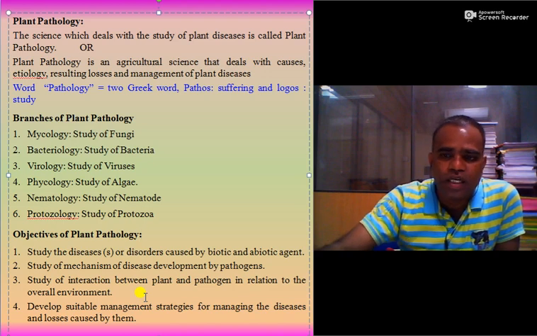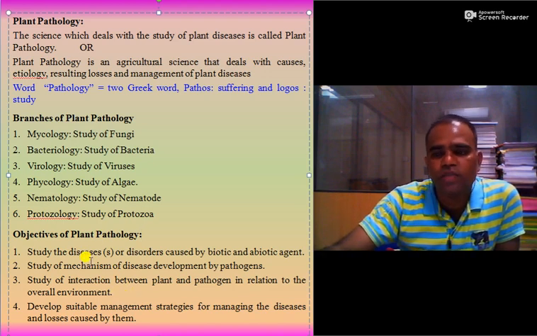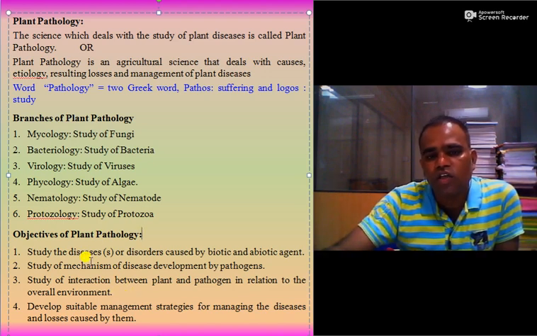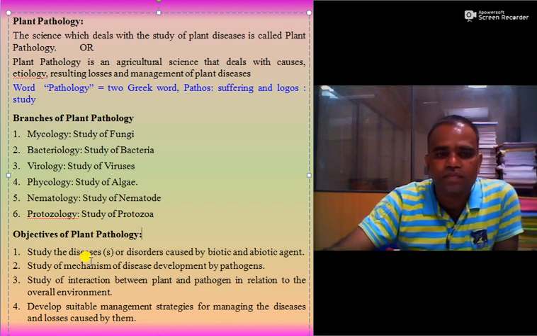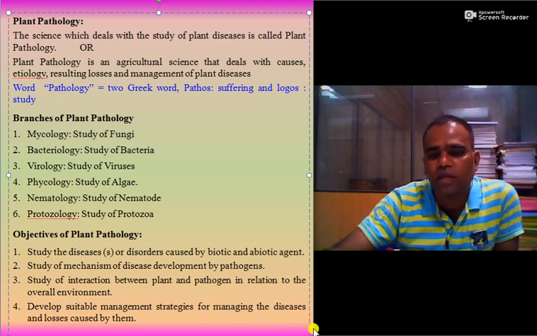So once again we see what are the objectives of plant pathology: study of diseases or disorder caused by biotic and abiotic agent, study of mechanism of disease development by pathogens, study of interaction between plant and pathogen in relation to overall environment, and to develop suitable management strategies for managing the plant diseases and losses caused by them.